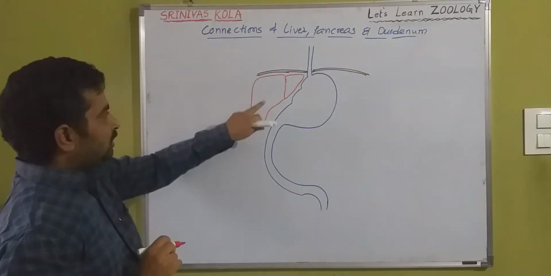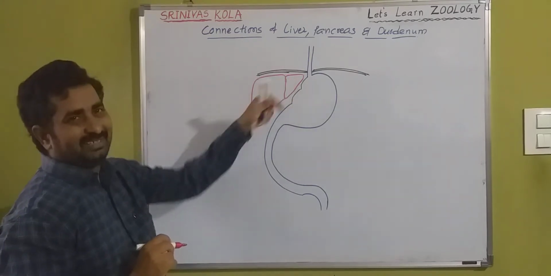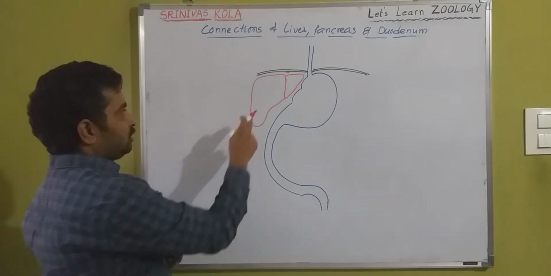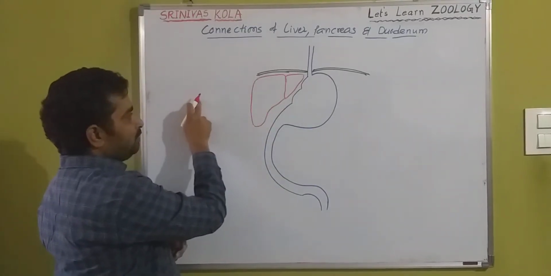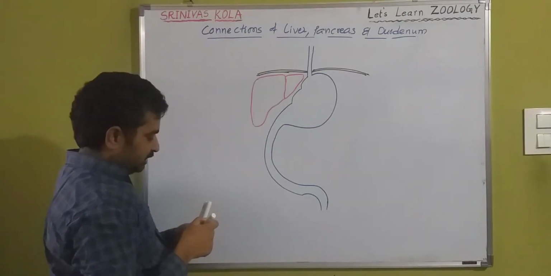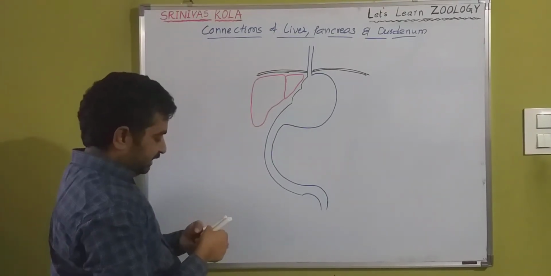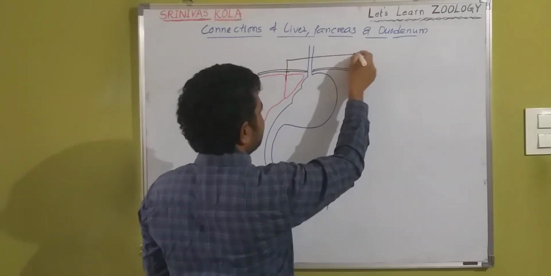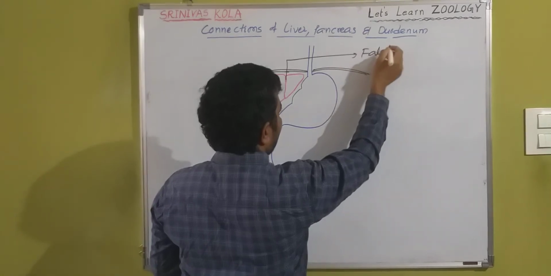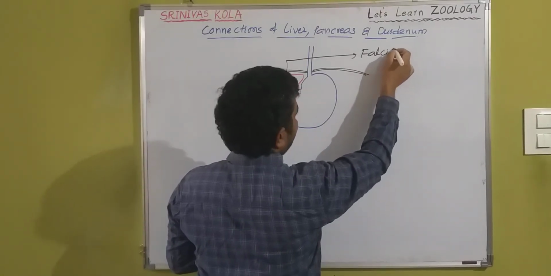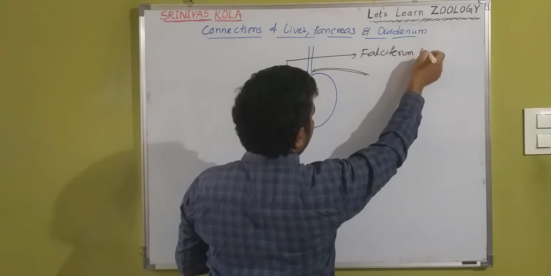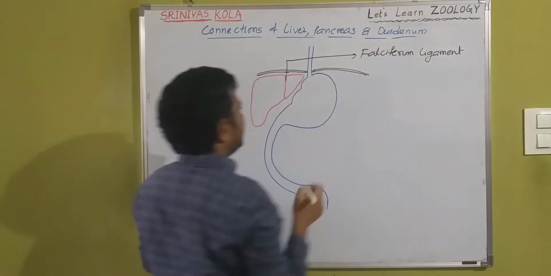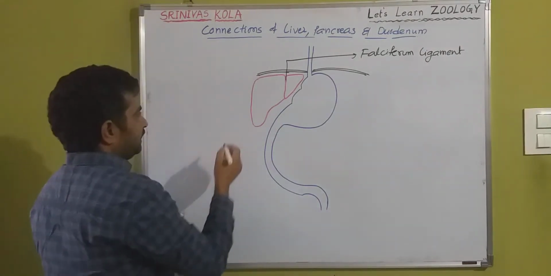Liver. So the liver generally has 4 lobes, but the major lobes are 2 and the minor, inferior lobes are 2. So this is the right lobe and the left lobe. These right and left lobes are connected by a ligament. So this ligament is called the falciform ligament.